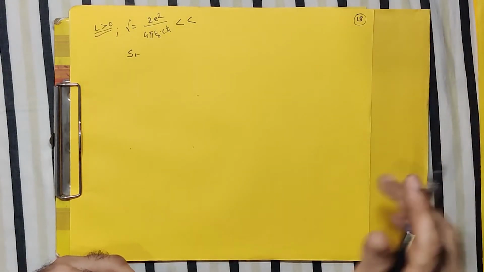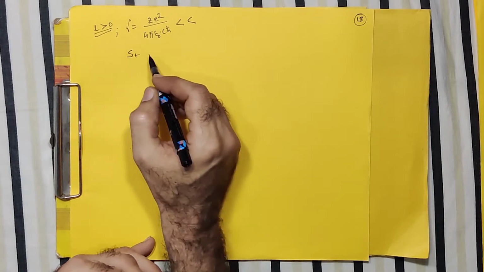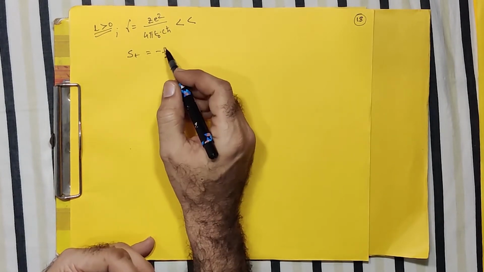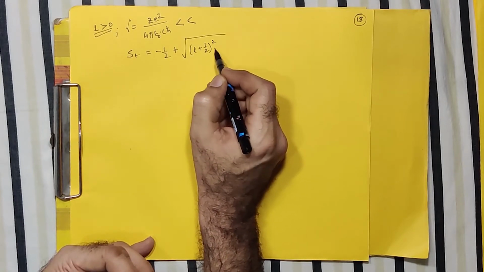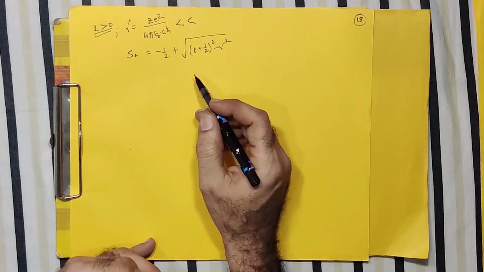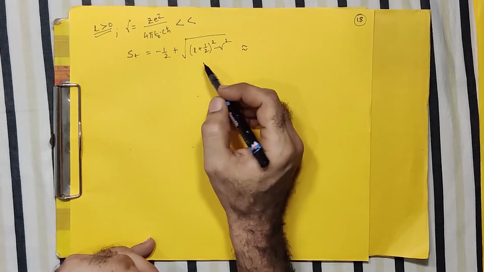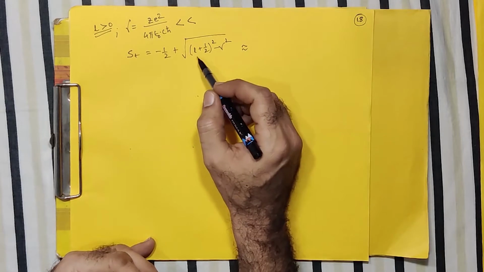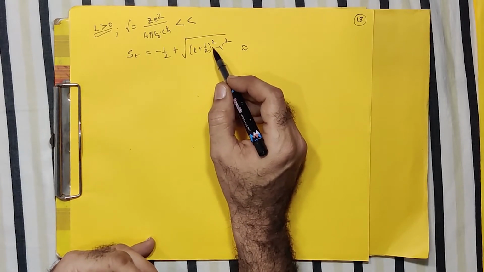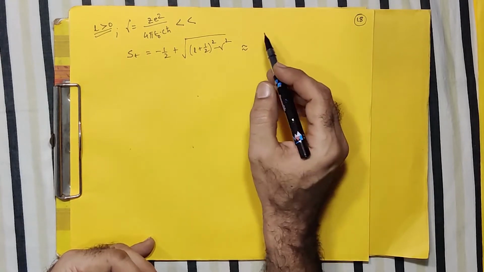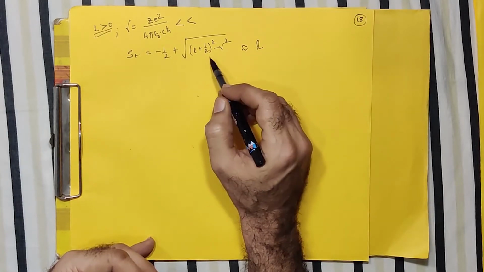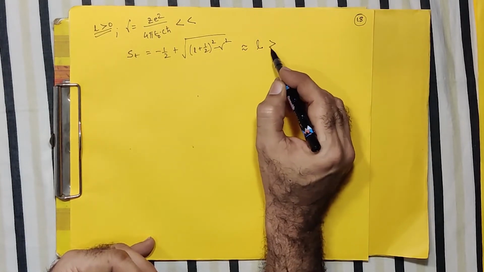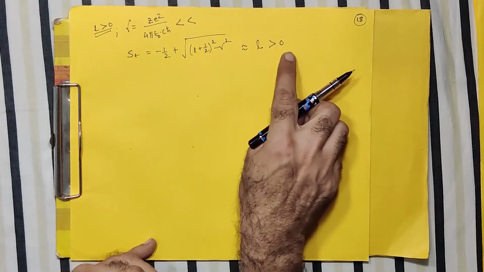Then for L greater than 0, S plus will take shape like this: minus half plus square root of L plus half whole square minus gamma square, right? And you know that this can be nearly equal to, if I ignore gamma square for a moment, the square root of this, which will be L plus half. So this half and this minus half cancel out, and you will find it is always L. So if this is nearly equal to L, which is already greater than 0, your S plus solution will be positive.